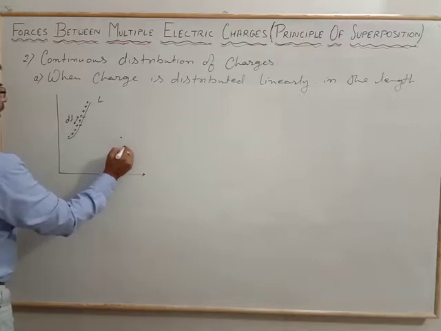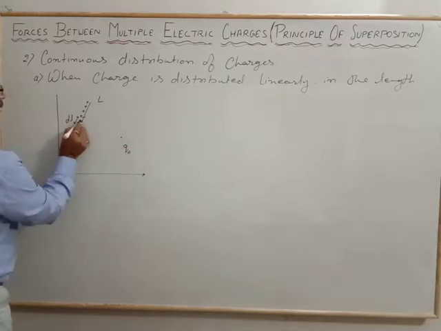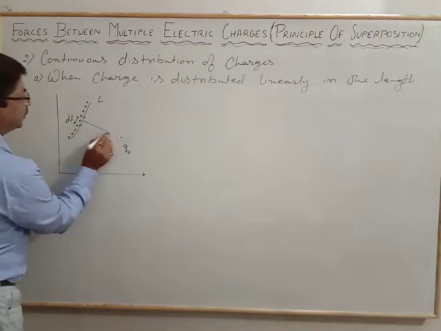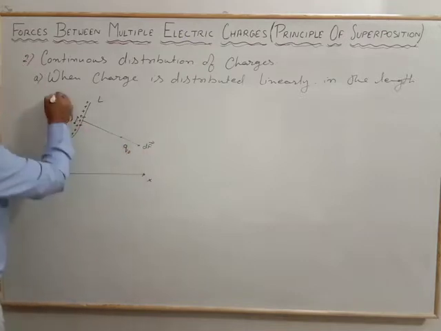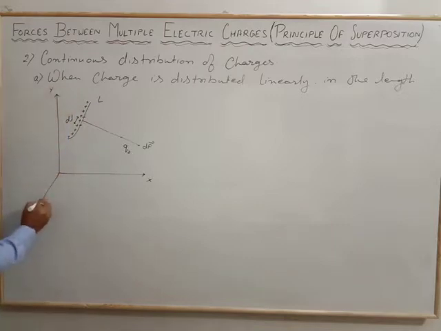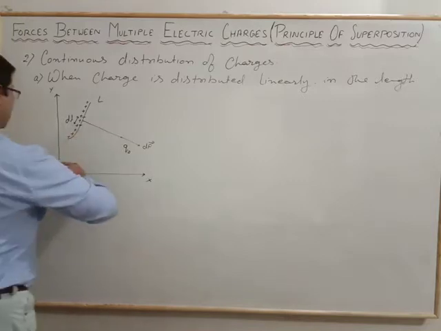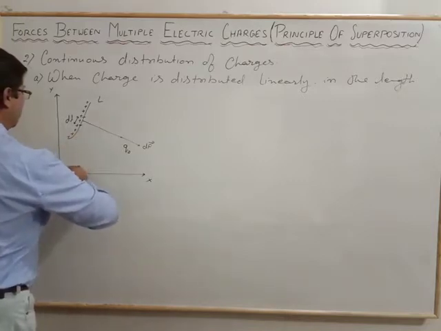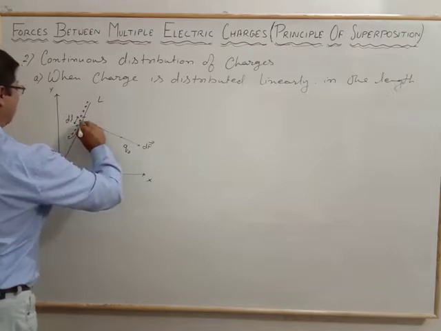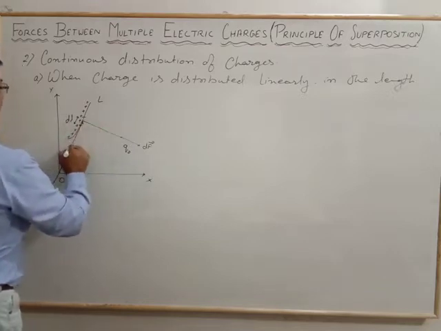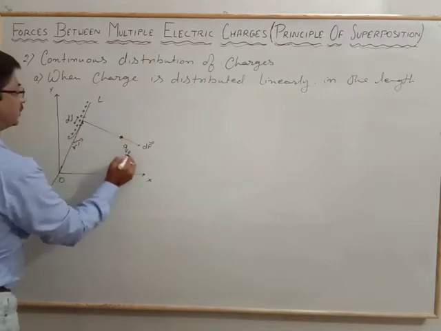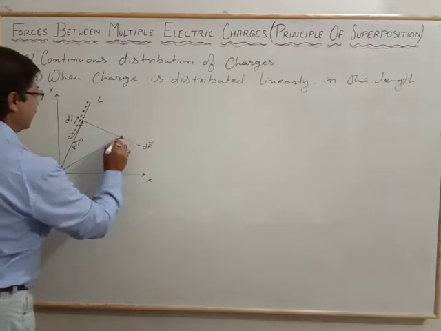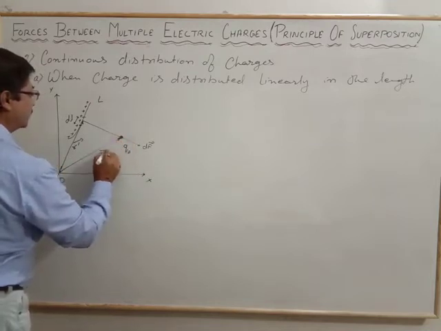And there is a test charge, that is q naught, and the force due to this dl length of the charge is the dF vector. Along the x, y, and z coordinates, here is the origin O. From the origin, the position vector is r dash vector, and the position for the test charge q naught is the r position vector.